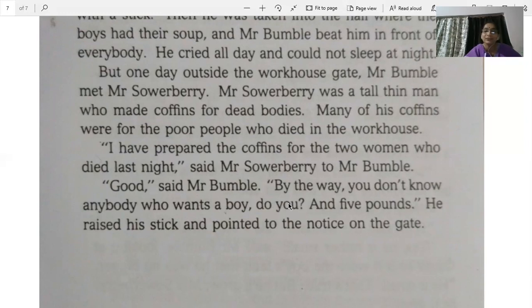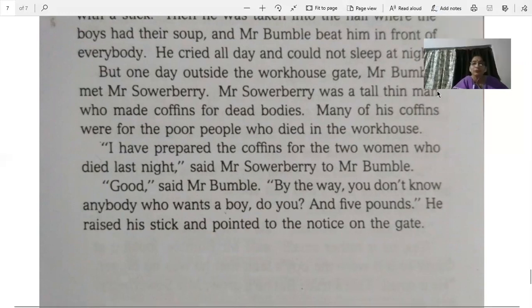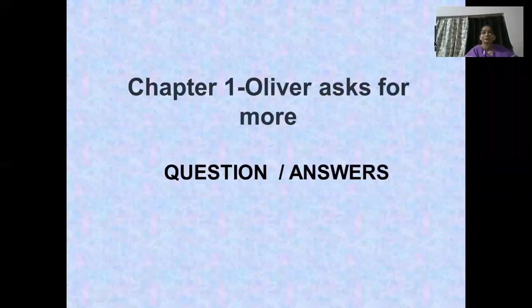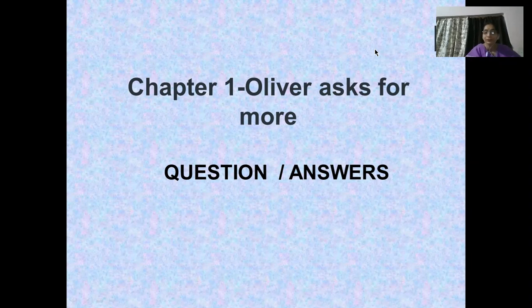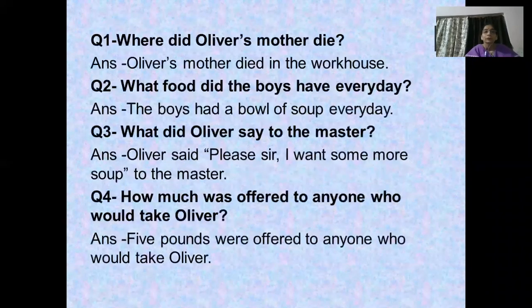So with this bit we come to the end of the first chapter. I hope you understood the lesson. And now let's move on to the question answers. We don't have many question answers in every lesson. We just have 4 in this. So I'm going to share the question answers with you. Okay, beta. So chapter 1, Oliver asked for more question answers. Fine. So here they are.